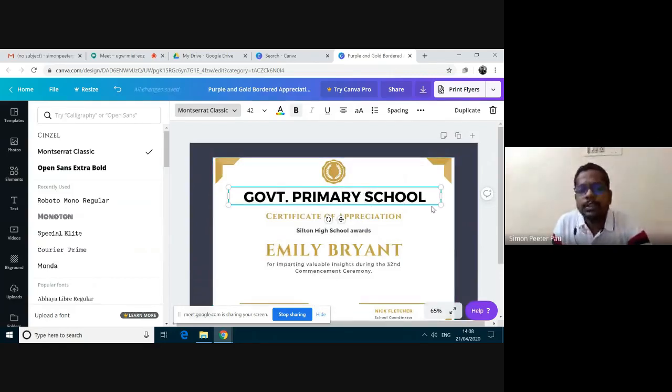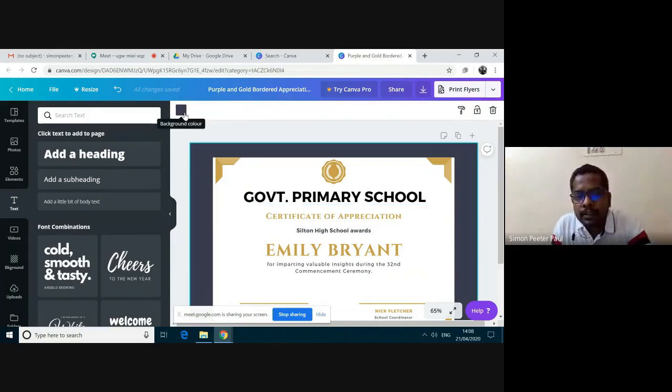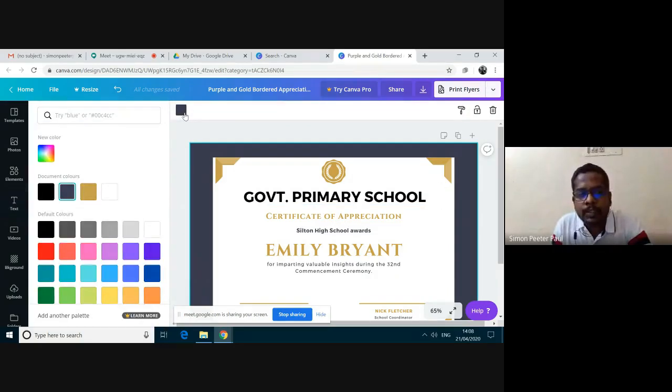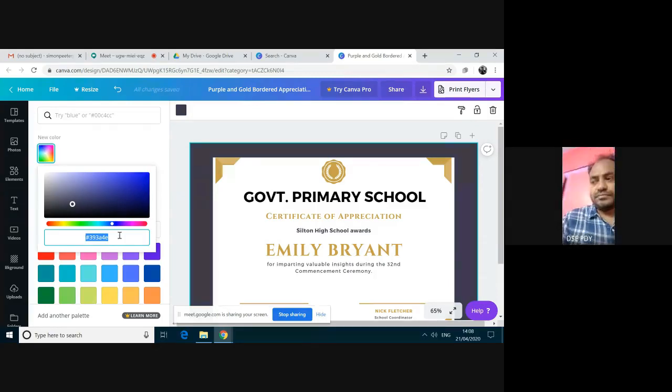Then I want this text to be in this color. It is impossible to select exactly this color. So there is one option to select the exact color here. I'm clicking this one, and then again I'm clicking this background color, and then I'm clicking this color. Here the color name is given. You can select this one.